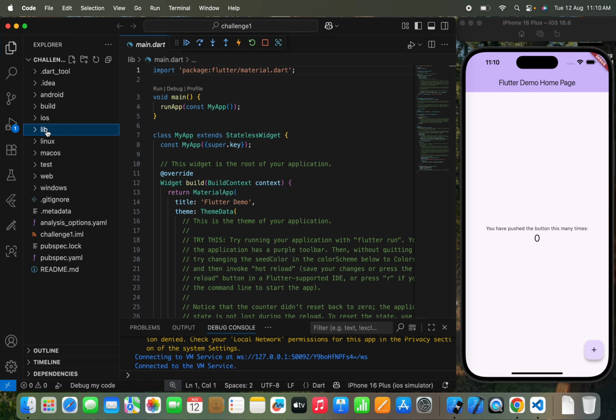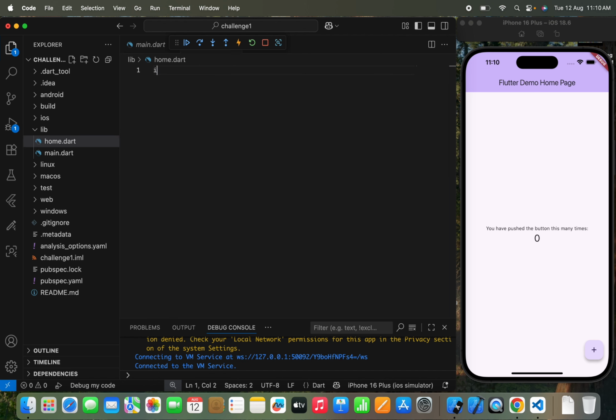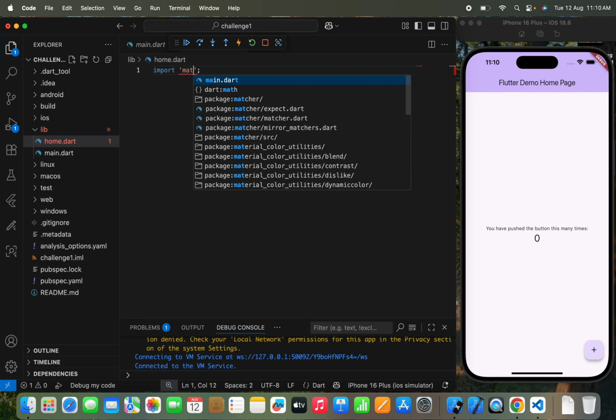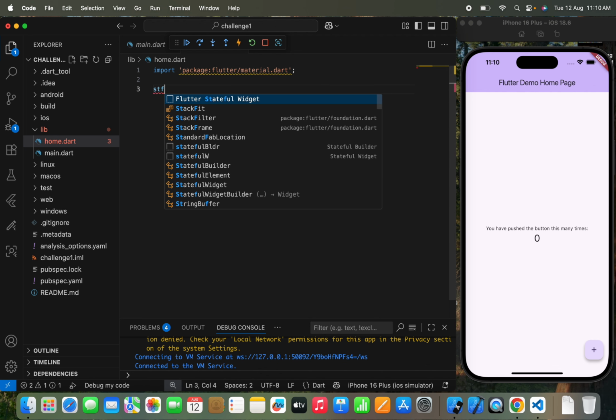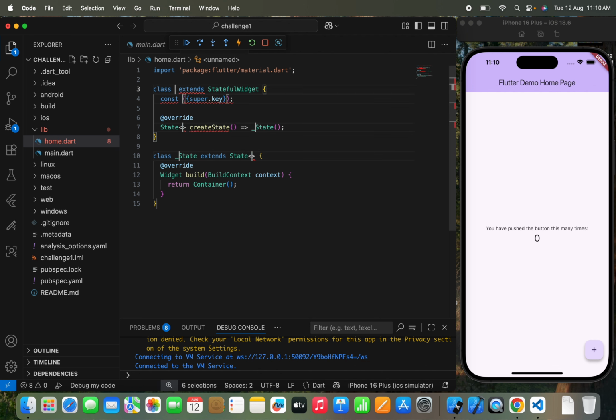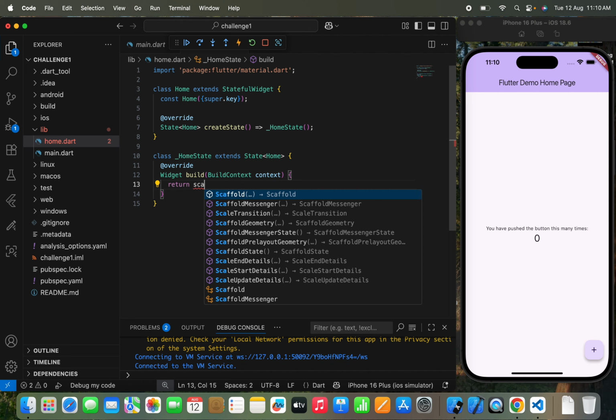So let's move to the lib folder, and we'll create a file named home.dart. Here I first import the package by using material.dart, and write a stateful widget named Home. This is just the page name. Now here I need to use a Scaffold. So Scaffold is our first widget, right?